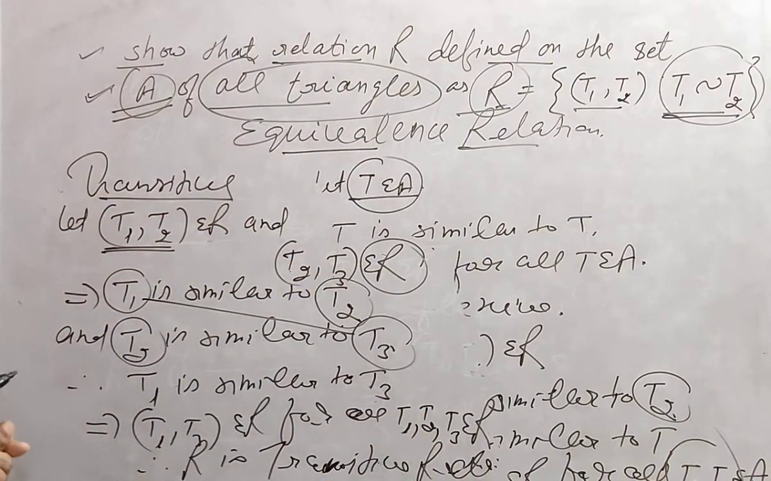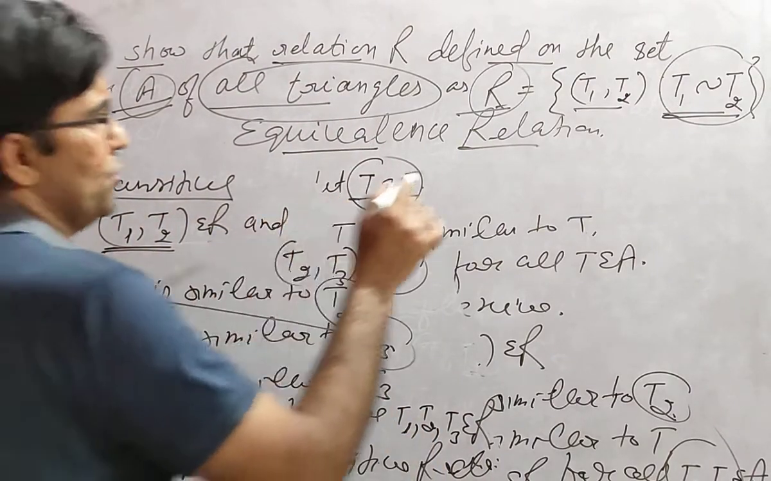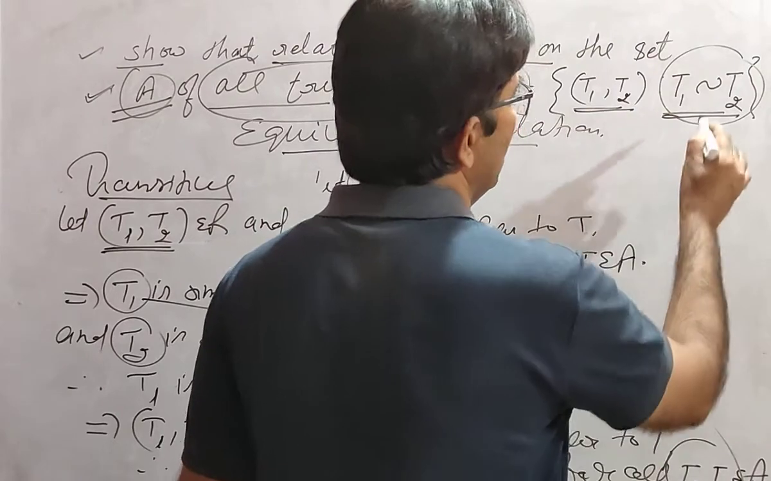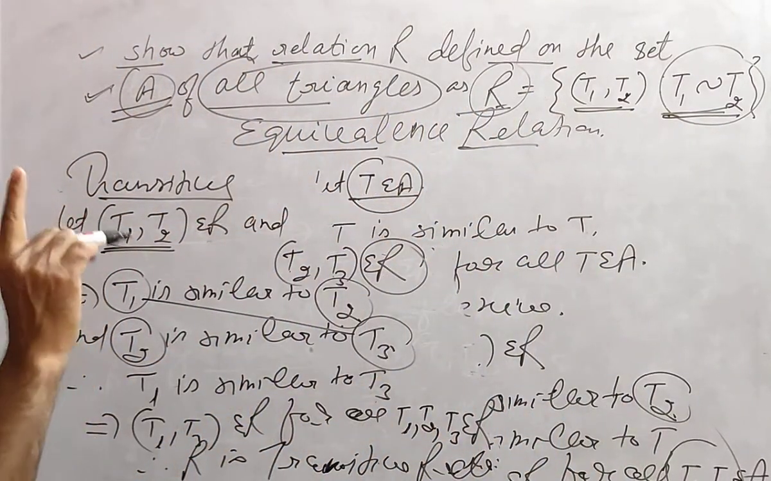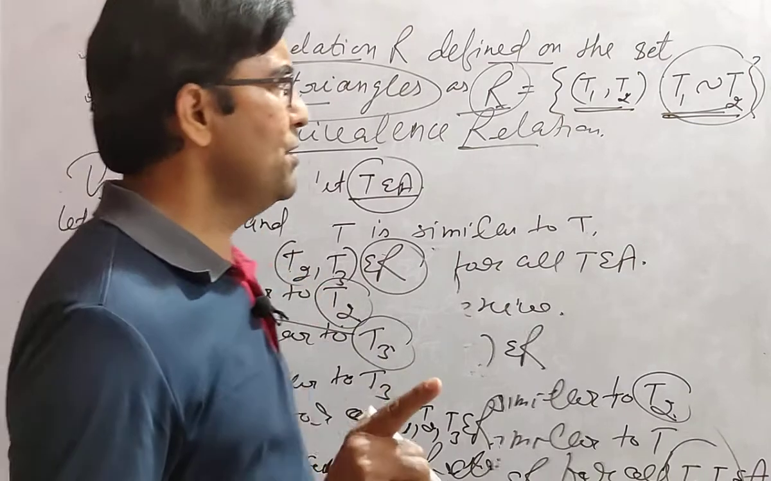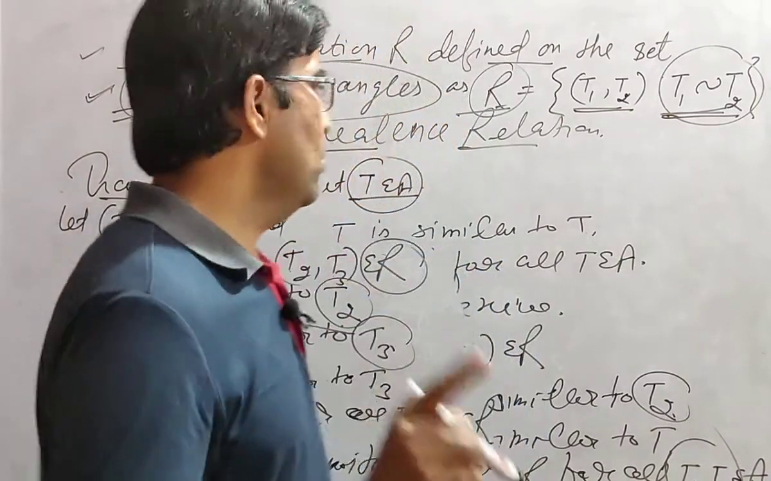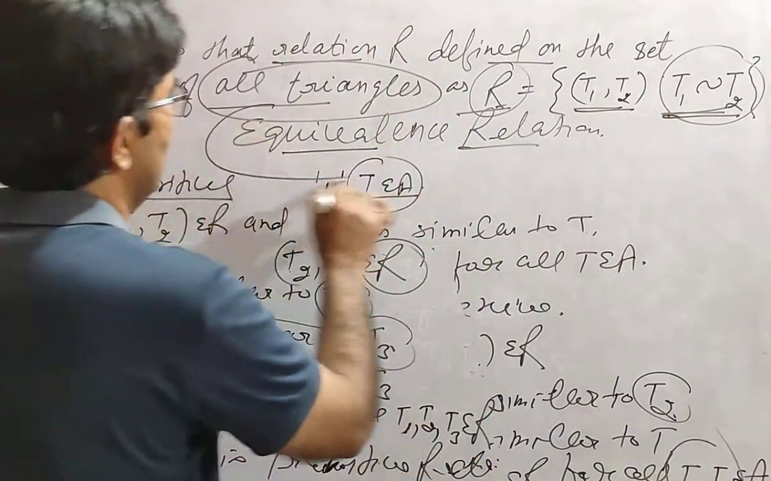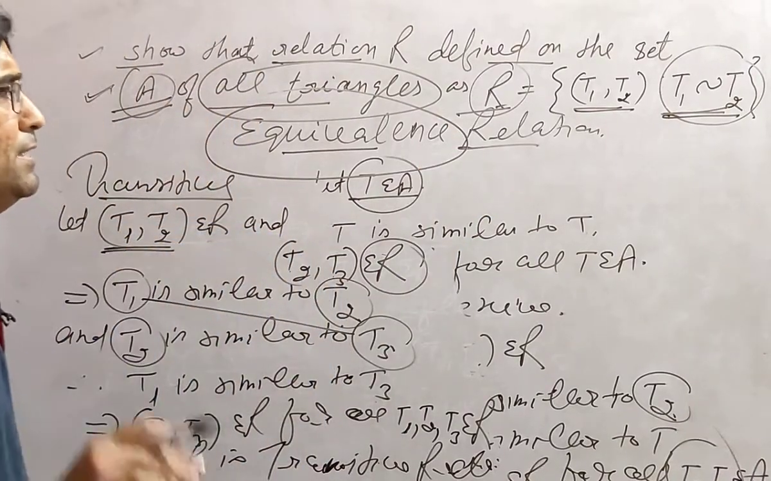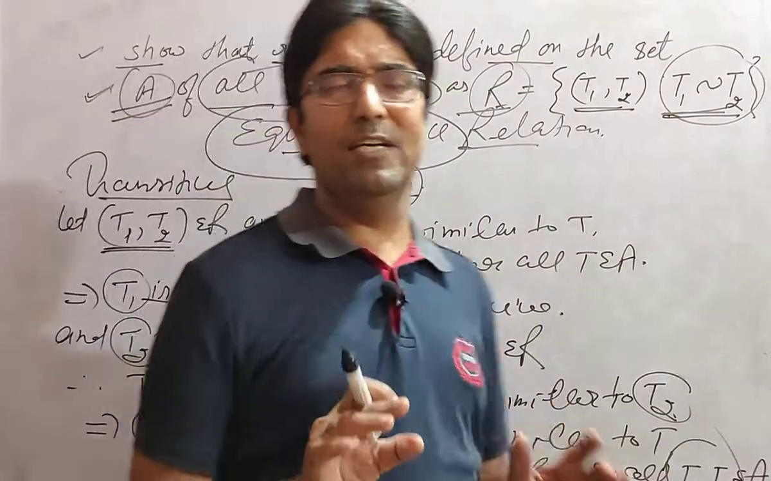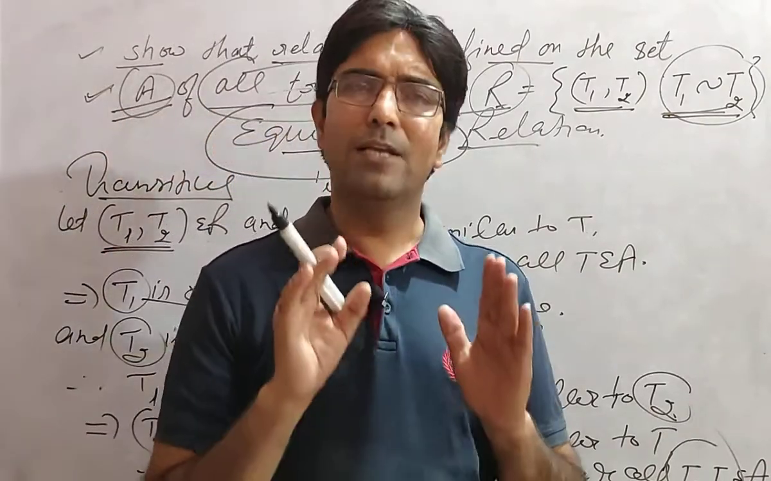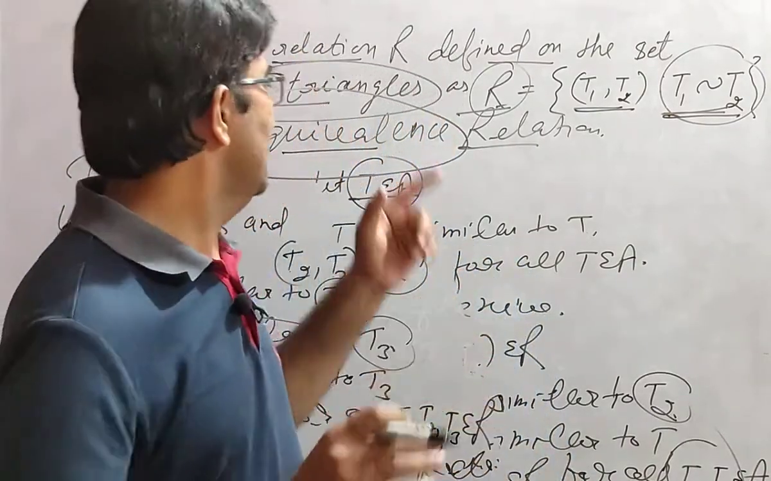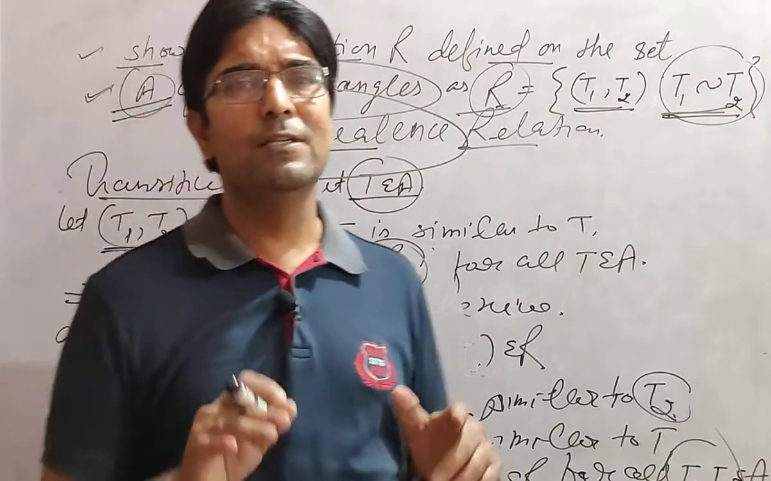Okay students, you can see the given relation, T1 is similar to T2, is reflexive, symmetric and transitive. So this relation will be an equivalence relation. Again repeating, a relation which is reflexive, symmetric, transitive, that relation will be called an equivalence relation.